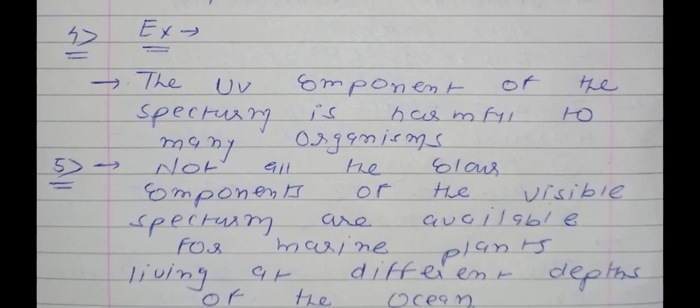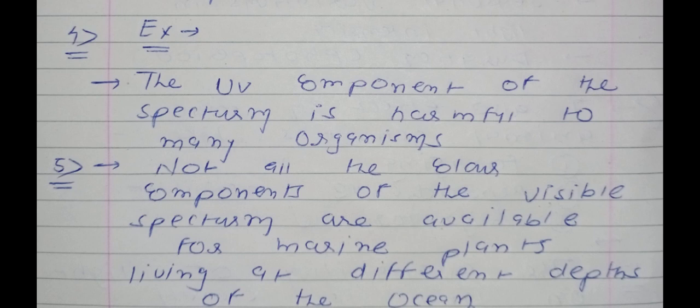For example, the UV component of the spectrum, the UV rays meaning ultraviolet rays, is harmful to many organisms. Underline, UV rays are not useful, but harmful for different types of organisms.